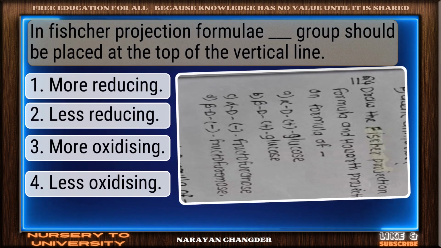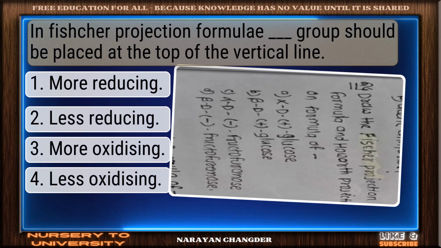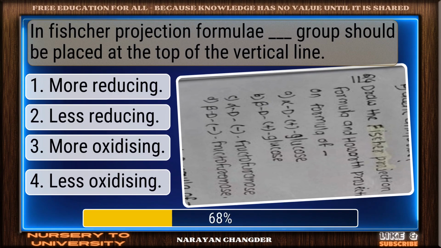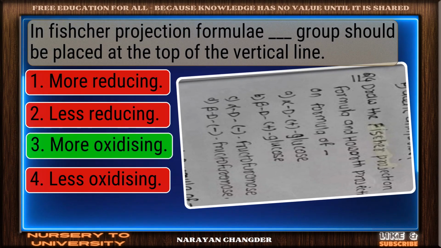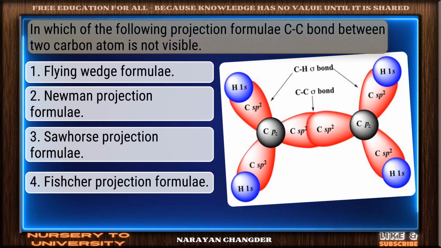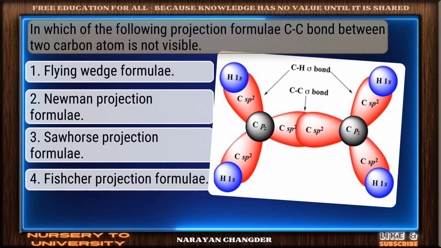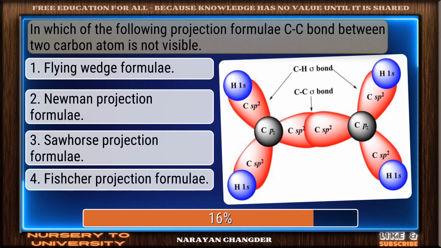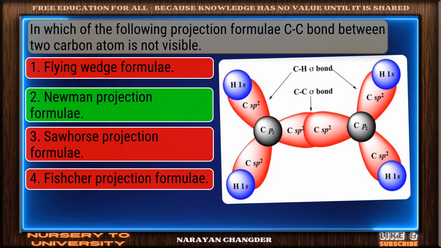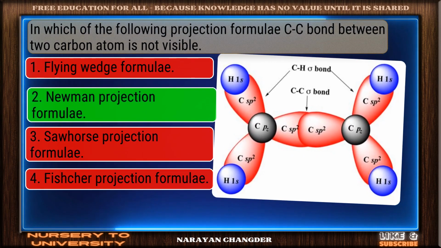In Fischer projection formulae dash group should be placed at the top of the vertical line. Smart pick. More oxidizing is the correct choice. In which of the following projection formulae is the C-C bond between two carbon atoms not visible? You chose Newman projection formulae, and it is correct.